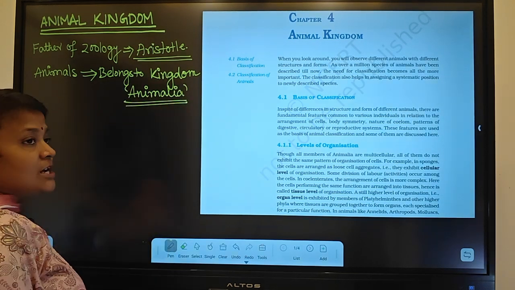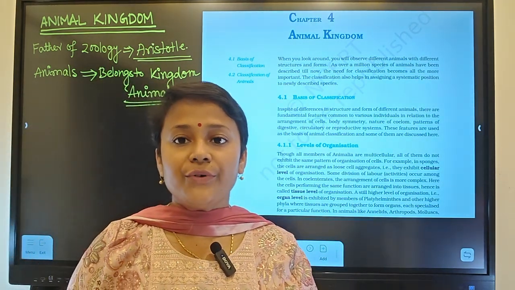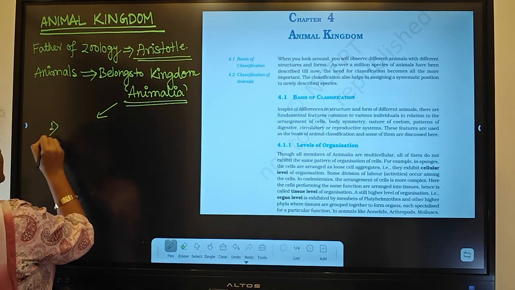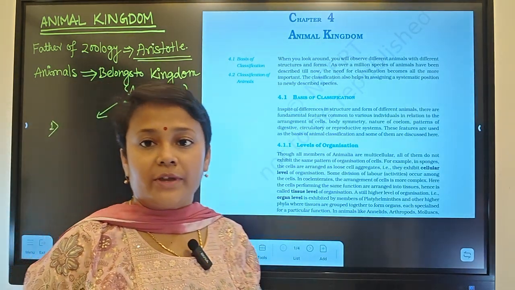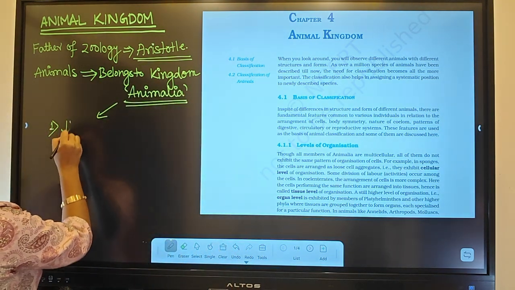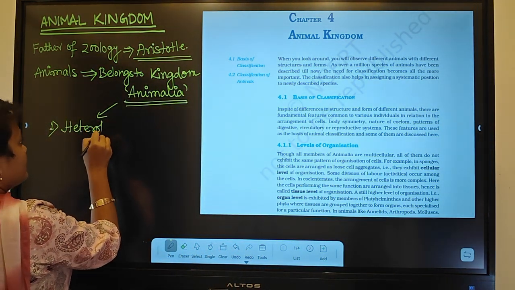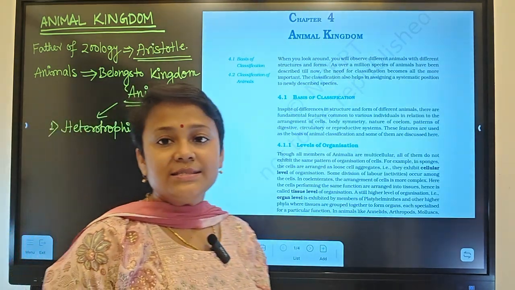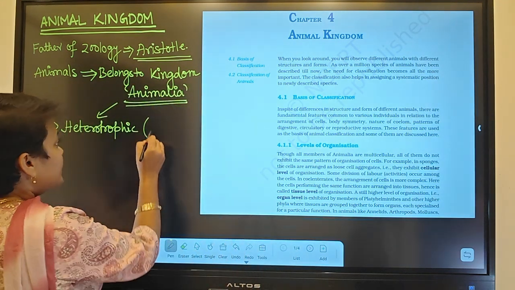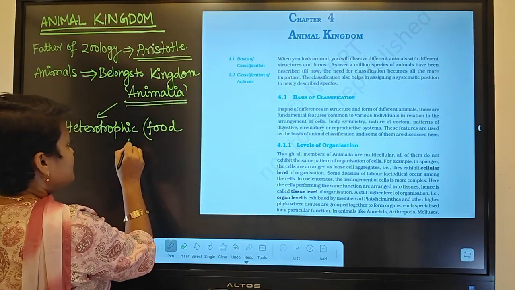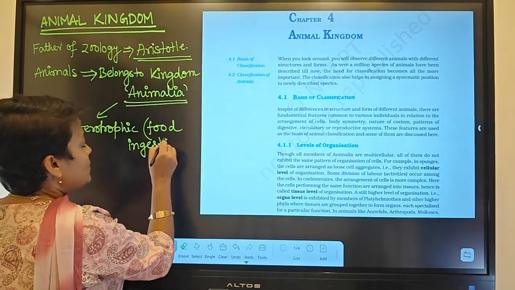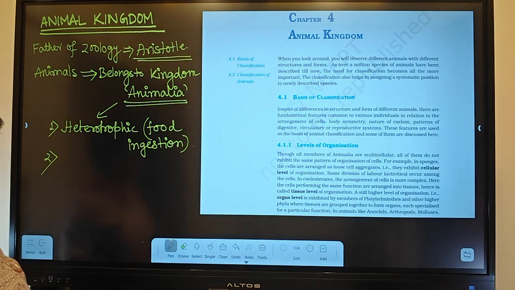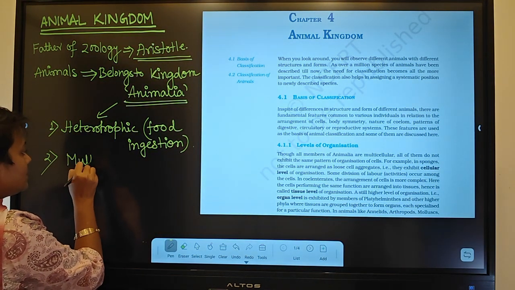Now what are the main characteristics of animals? The first one: they are heterotrophic, and mostly they will ingest the food, which means they will swallow the food. Second, they are all multicellular.